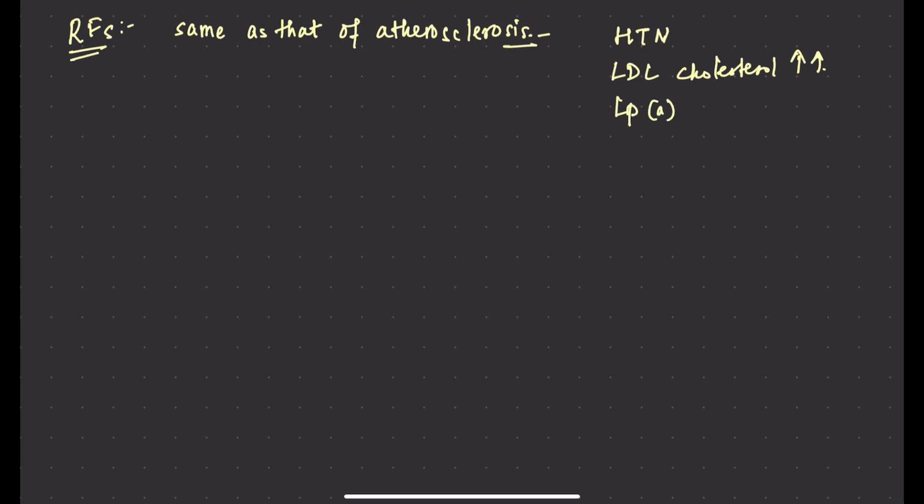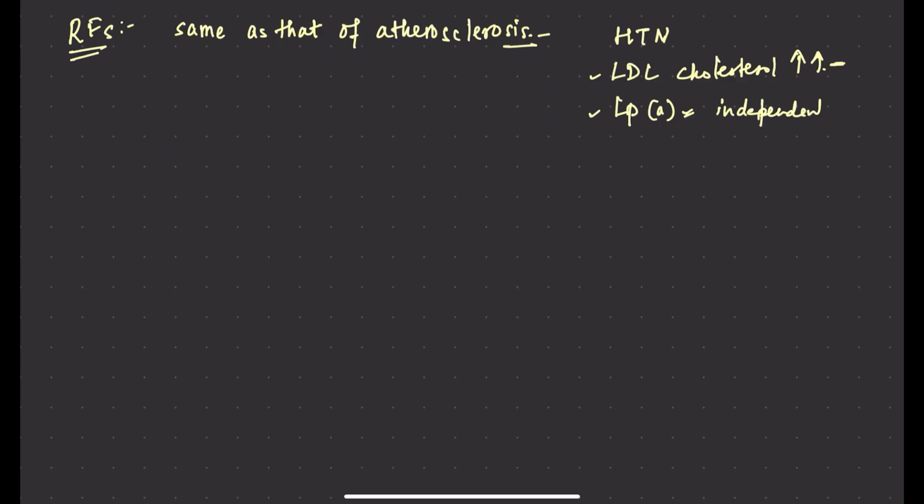Again, it is important. Though we have discussed dyslipidemia as LDL cholesterol, lipoprotein A is also a part of dyslipidemia, but it is an independent risk factor for atherosclerosis.